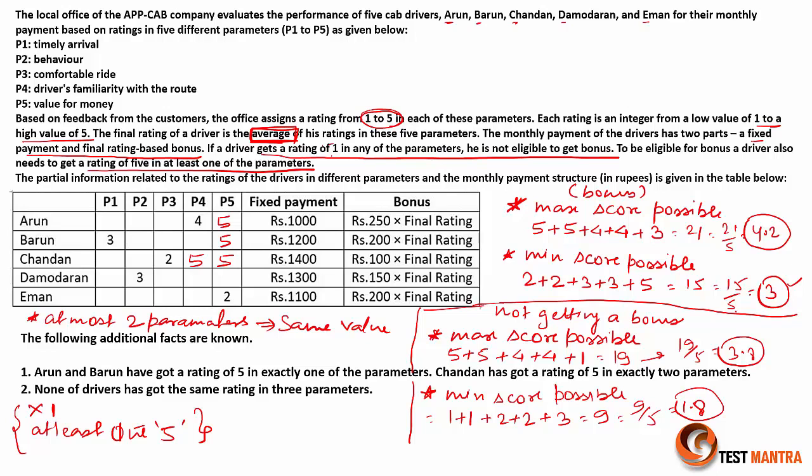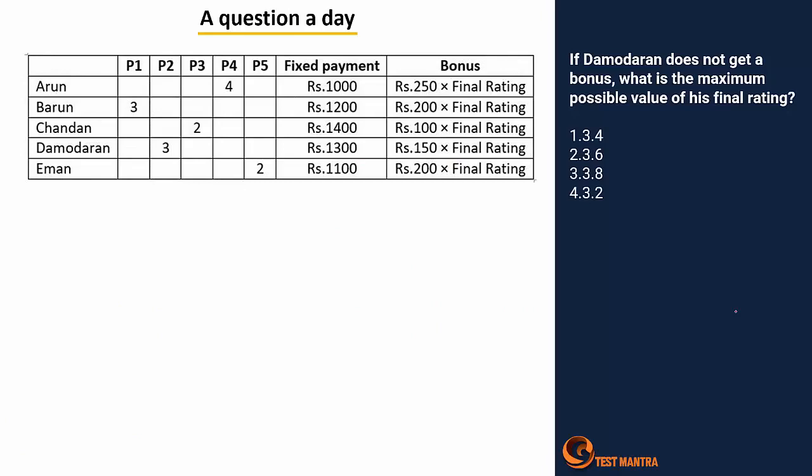Now we'll move to the questions here. If Damodar does not get a bonus, what is the maximum possible value? Now they are talking about the maximum possible value of his final rating. So Damodar maximum possible value, right? And I want to maximize his score.